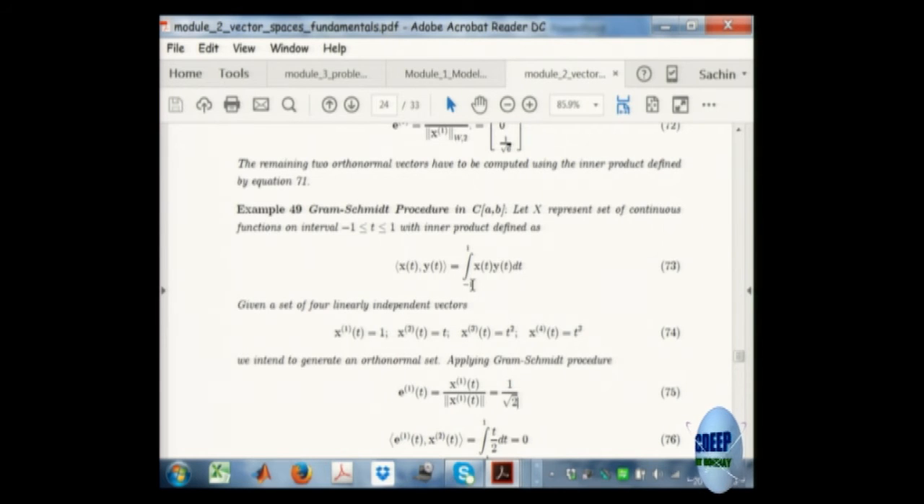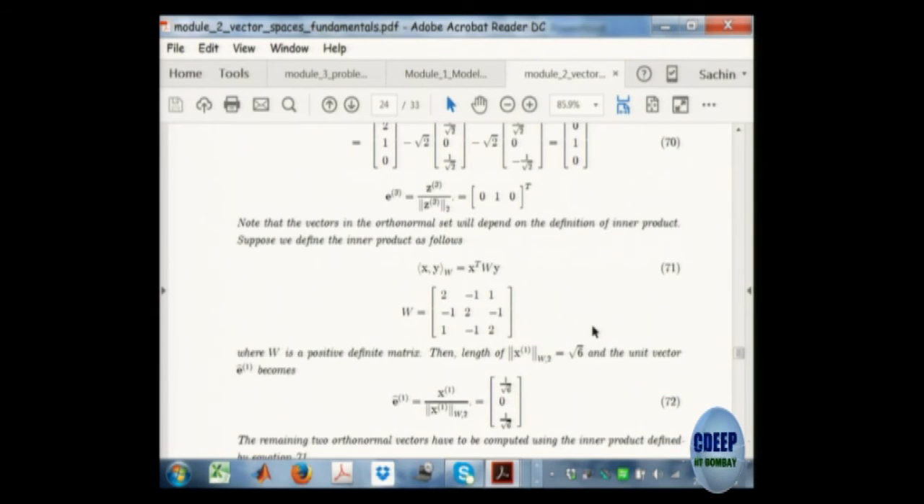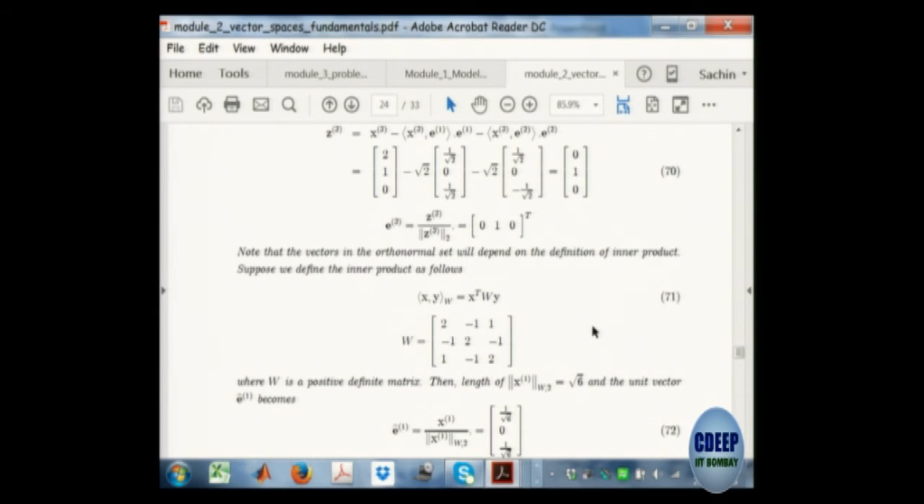Say I have the set of continuous functions over the range -1 to 1. The first vector is x1(t) equal to 1, the second is x2(t) equal to t, the third is t squared, and the fourth is t cubed. These are linearly independent vectors but they are not orthogonal. How do you construct an orthogonal set from this? Apply the Gram-Schmidt process. We have applied it to the 3-dimensional case, so the students understand it very well.